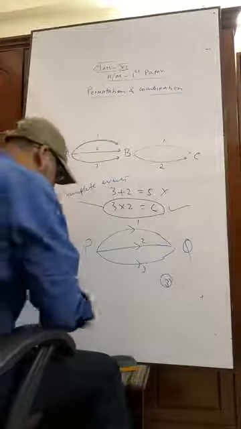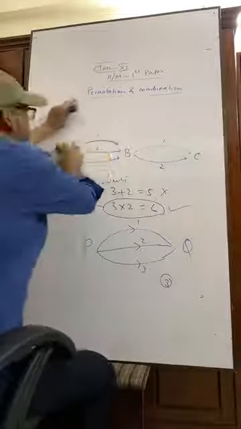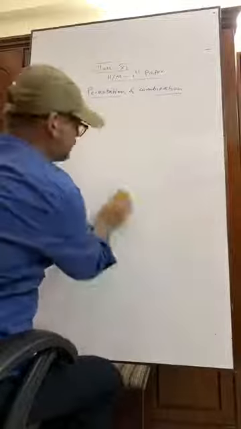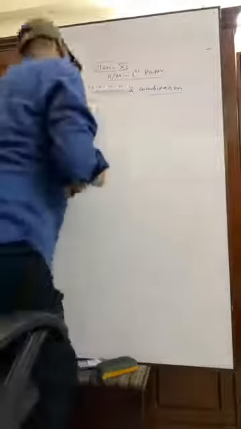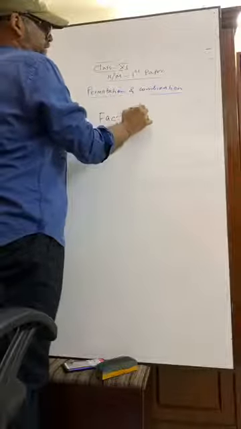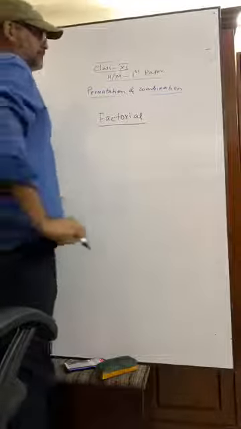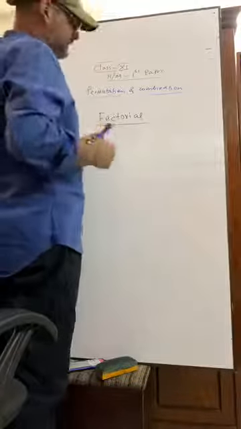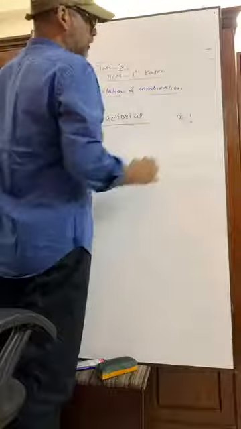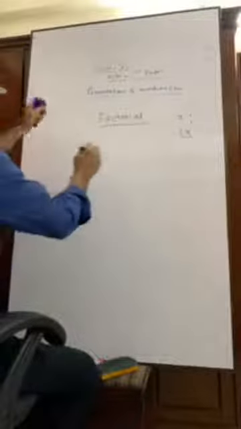Before going to your maths from permutation or combination chapters, we must be acquainted with the fact of factorial. Write down: factorial. Actually, its notation is like this. Suppose x factorial, or this type. Okay, we can write it. Now, what is meant by 5 factorial?